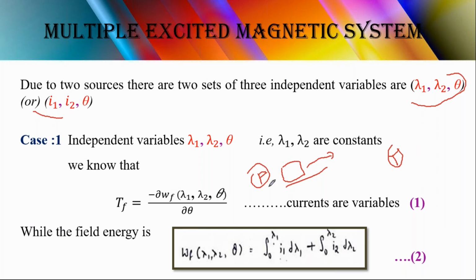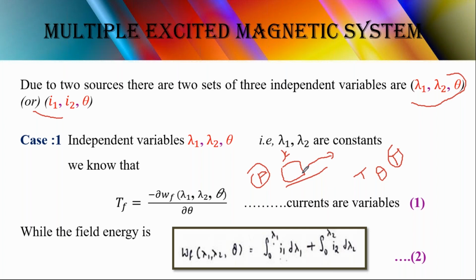Don't get confused. Both follow the same principle, but based on how the mechanism is working, linear or circular motion: if it is linear motion, we talk about force and displacement x; if it is circular motion, we talk about torque and angular displacement. Both principles are the same, but the way of representing them differs based on how we are using them.